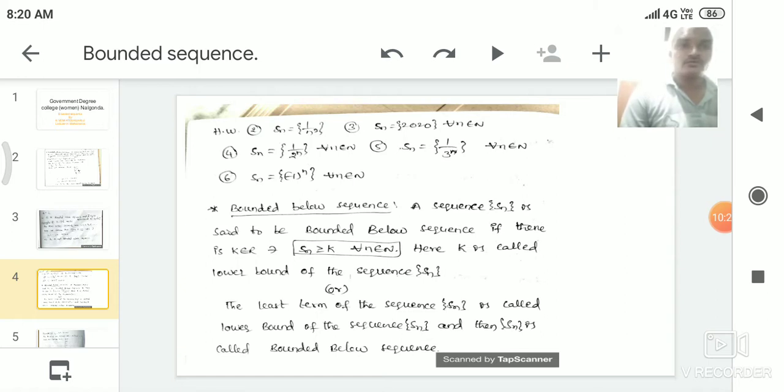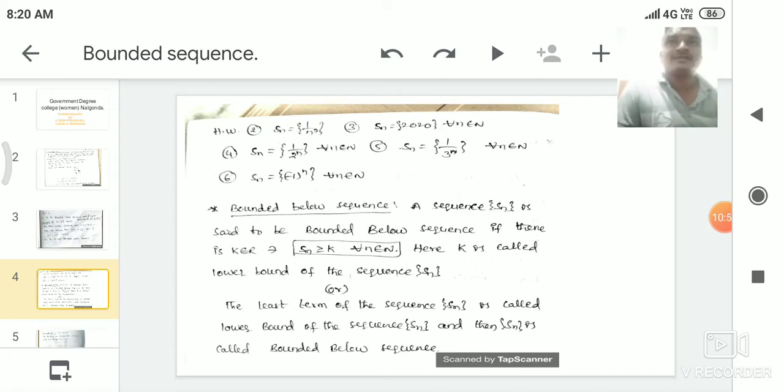If you substitute n is equal to 2, we get second term of the sequence, that is 1 by 4. If you substitute n is equal to 3, we get third term of the sequence, that is 1 by 9. So fourth term of the sequence is 1 by 16, that is 1 by 4 square. Fifth term of the sequence is 1 by 5 square, that is 1 by 25 and so on. So here the terms of the sequence 1 by n square are 1, 1 by 4, 1 by 9, 1 by 16, 1 by 25 and so on.